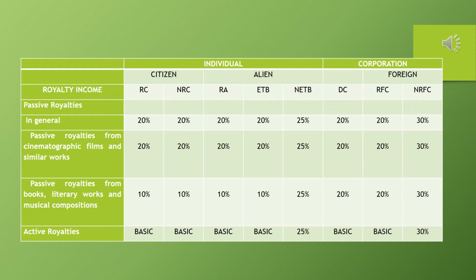Pagdating naman sa active royalties, almost all are part of the basic or normal tax. However, non-resident alien not engaged in trade and business is still 25% and non-resident foreign corporation is 30%. And that's the taxability of the royalty income.